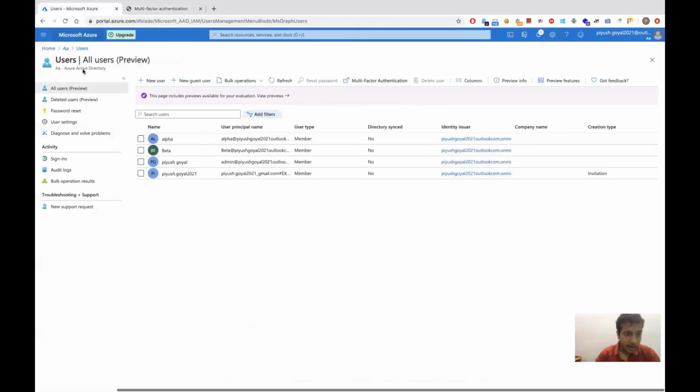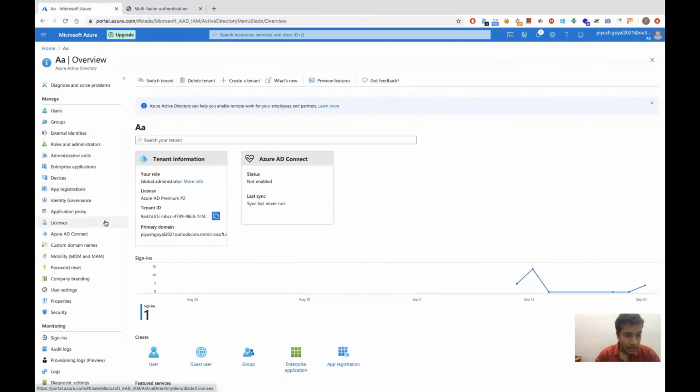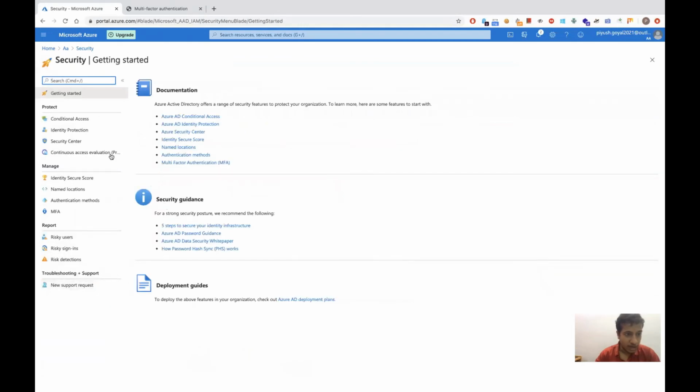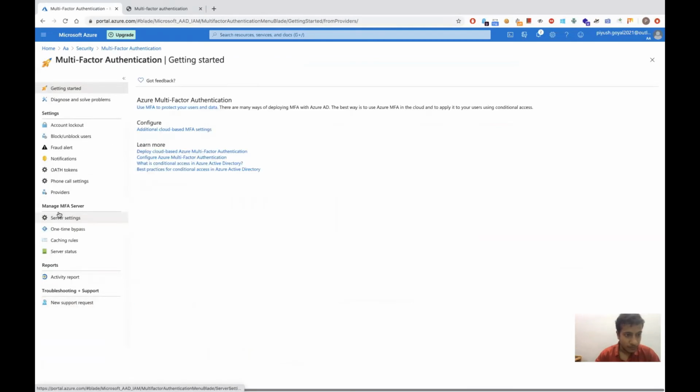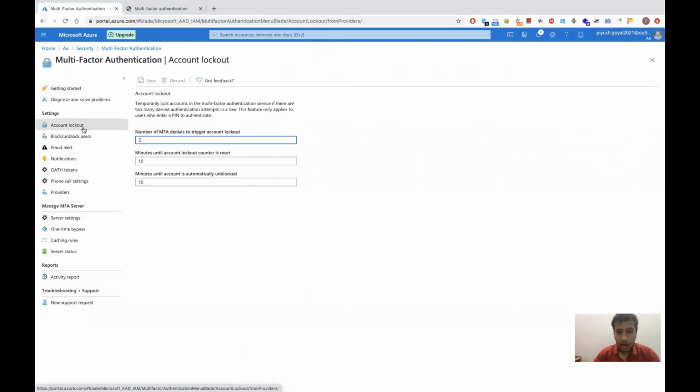Okay, so let's get back to users and our Azure Active Directory tenant, and let's see how we can counter the other threats that I was talking about. I go to security in Azure Active Directory and I go to MFA. In the MFA, the first thing I see is account lockout. Remember I said that one of our threats is that a user or an attacker can brute force the MFA pin. So how can we prevent that?